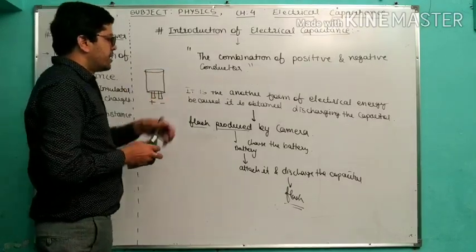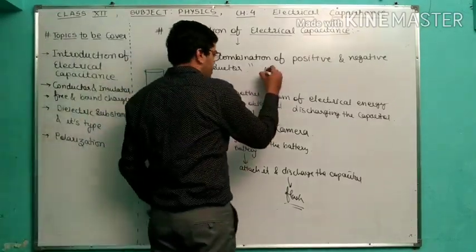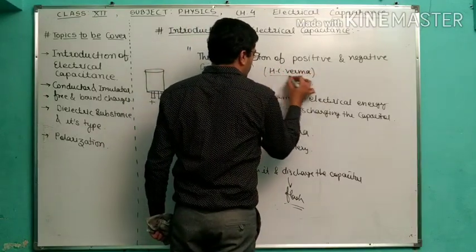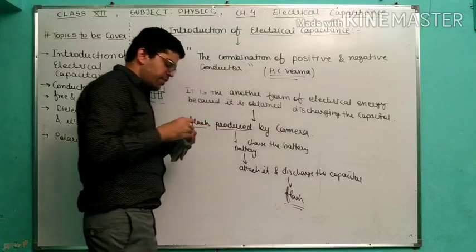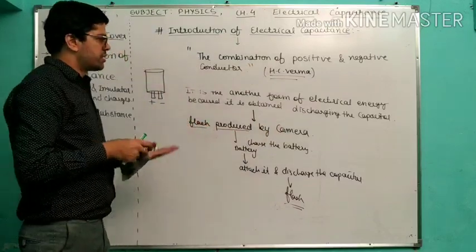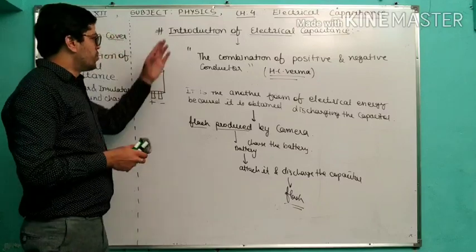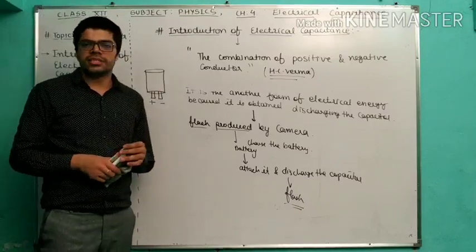So this is the definition that is written in the textbook of H.C. Verma. So I am bringing all the material from different textbooks. When we complete the chapter, we will discuss different numericals and questions also. So hopefully you understood the introduction of electrical capacitance.